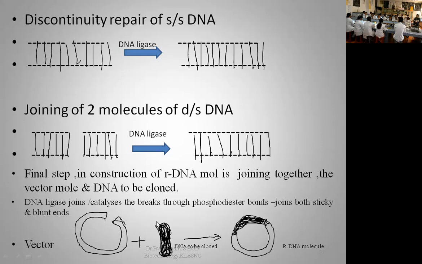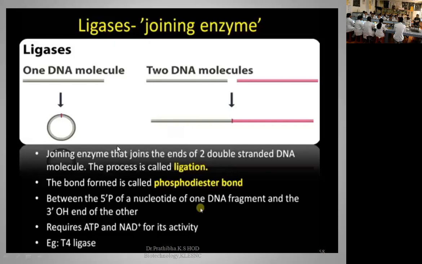If we are unable to obtain that, if this is the sticky end and this is the blunt end, by using different gene manipulative techniques, we can convert this blunt ended DNA molecule into a sticky ended DNA molecule. Same thing you can do here also. Now let us understand again the function of the DNA ligase enzyme.